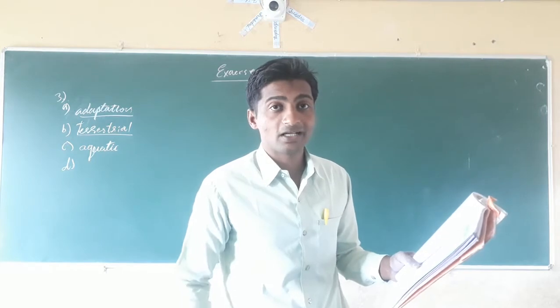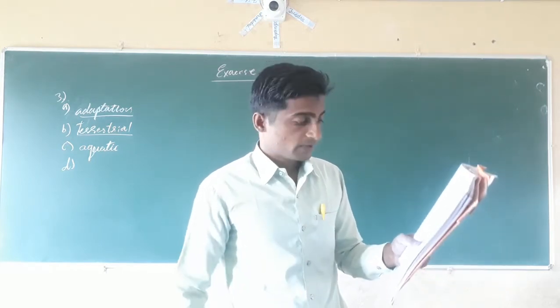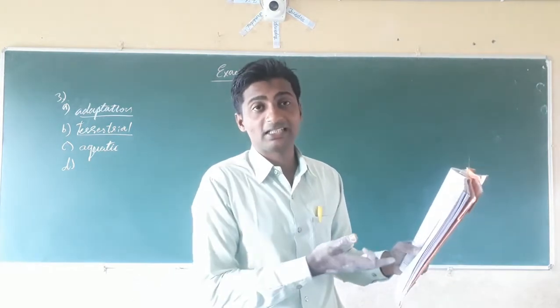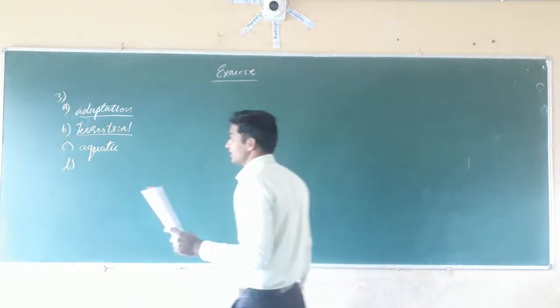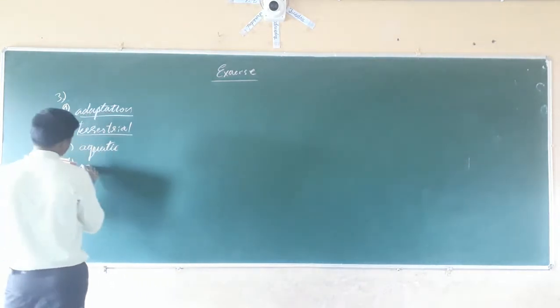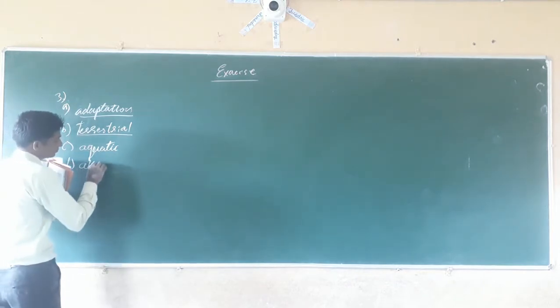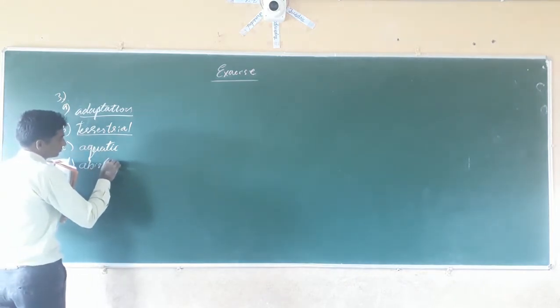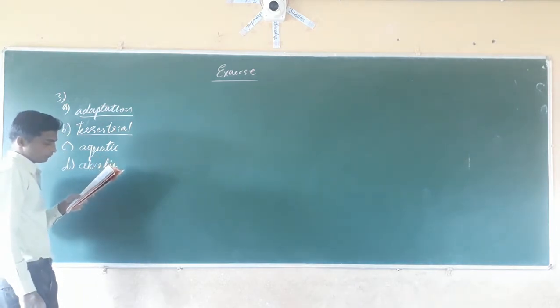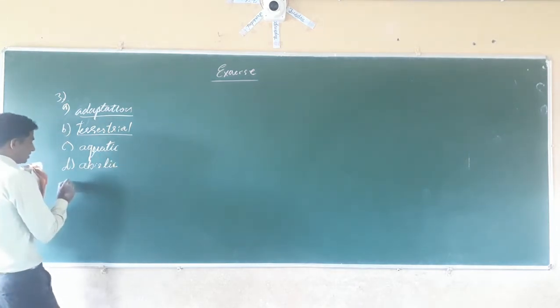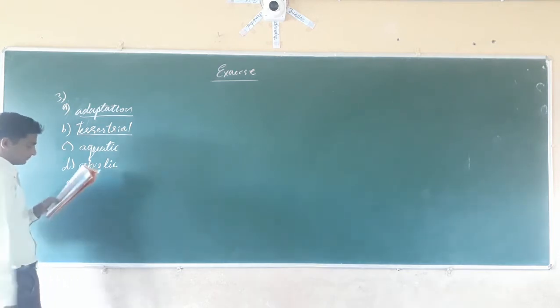Soil, water and air are non-living components. That's why we can say abiotic component, abiotic factors.